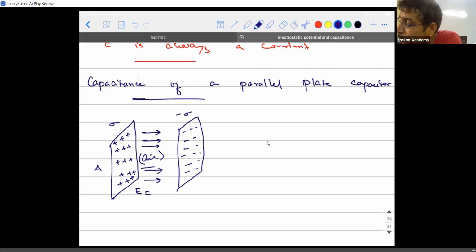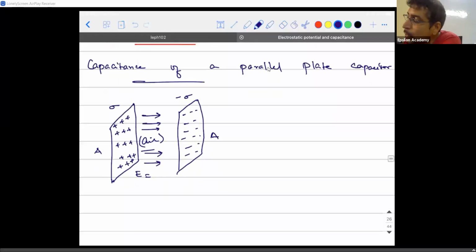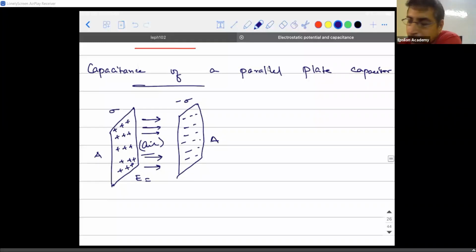If the area of cross section of both the plates is A, when I say area of cross section, think of this like a parallel plate, okay? So this is what I'm trying to say as the area of cross section. So here the charge is going to sit, okay? Now, what is going to be the value of the electric field inside?